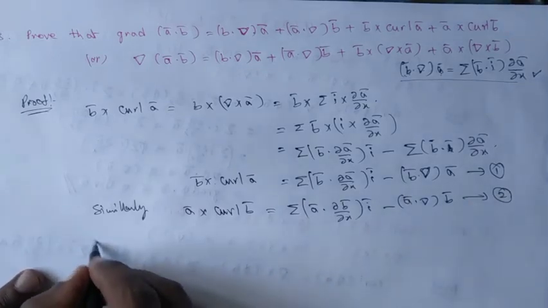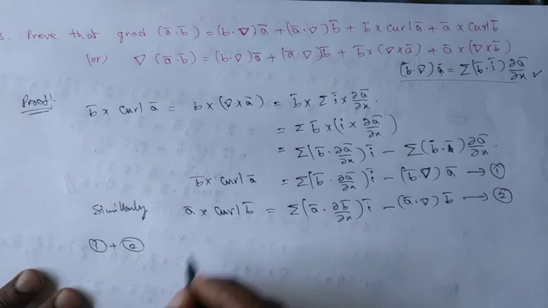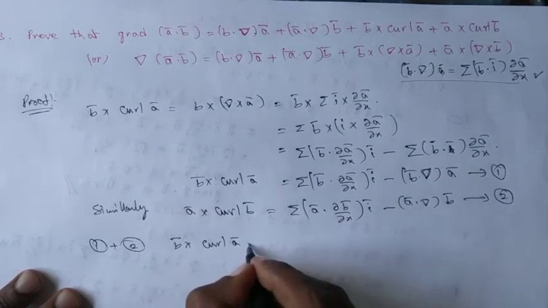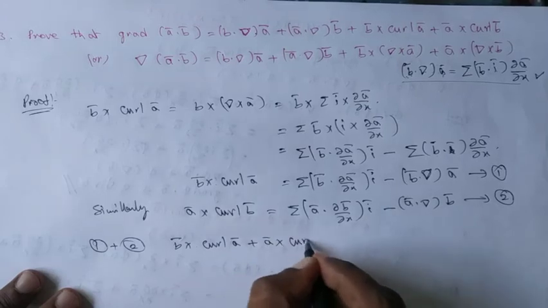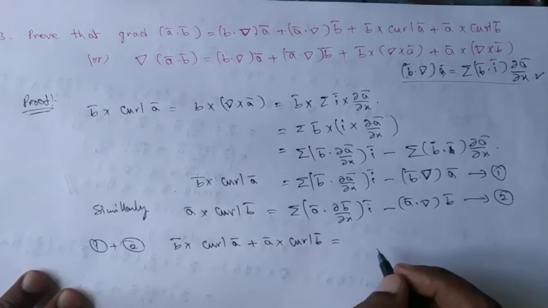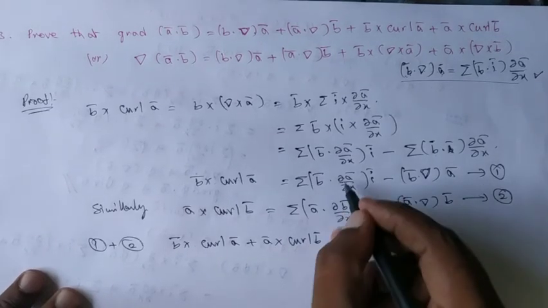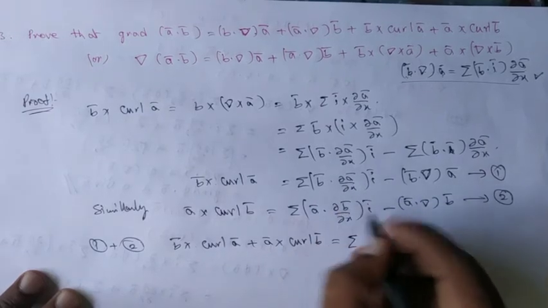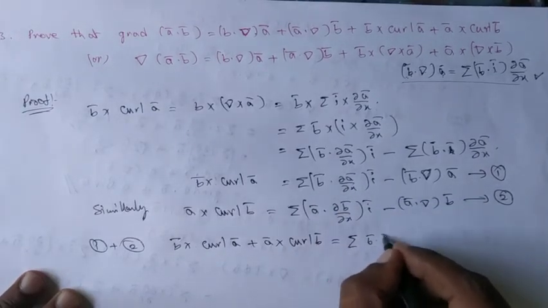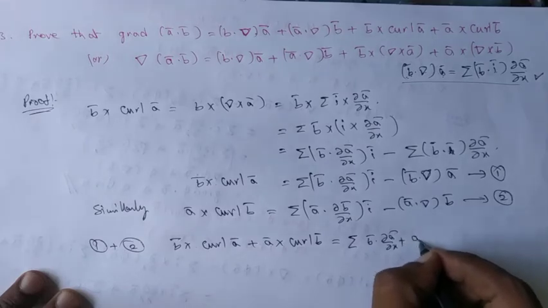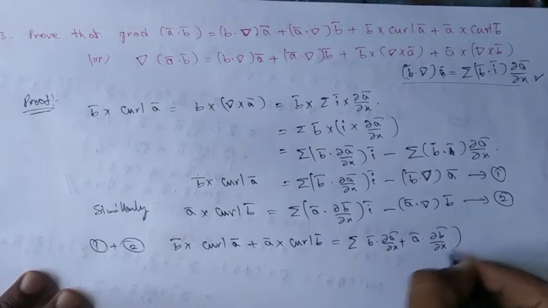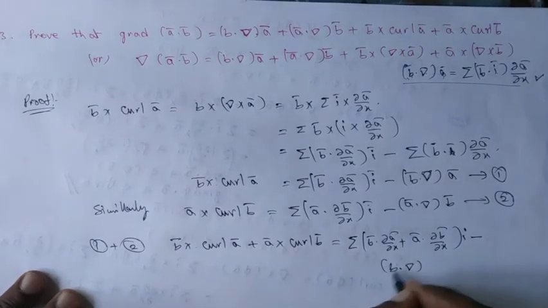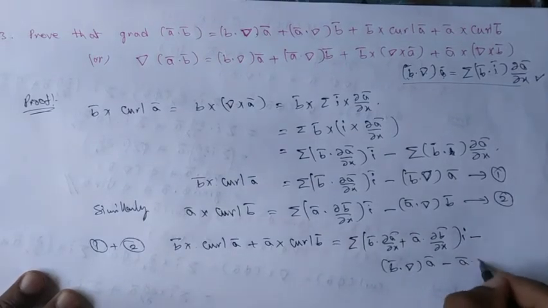Then if you take 1 plus 2, the left hand side becomes b bar cross curl a bar plus a bar cross curl b bar, equal to the sum of these two: (b bar dot dou a bar by dou x plus a bar dot dou b bar by dou x) into i bar, minus b bar dot del a bar minus a bar dot del b bar.